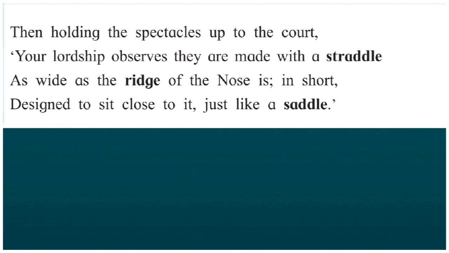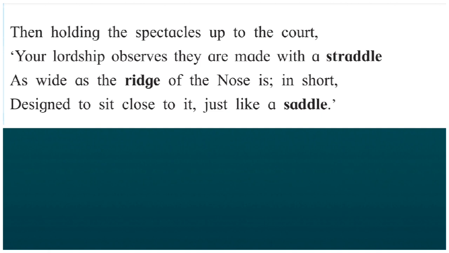One more figure of speech is found, that is simile. Simile is a figure of speech when there is direct comparison between two unlike things. Here there is a direct comparison between the close fitting design of the spectacles and that of a saddle on a horse. So it is simile.